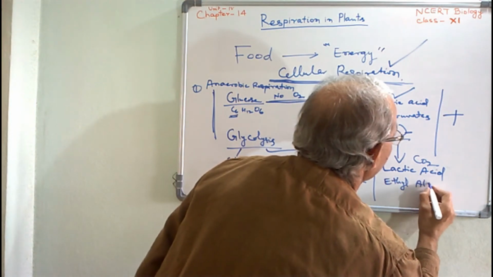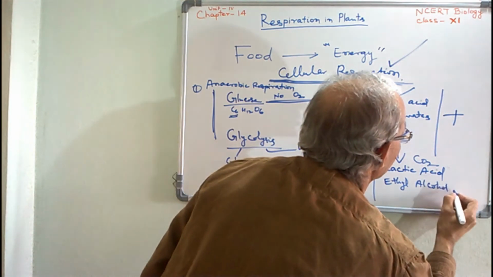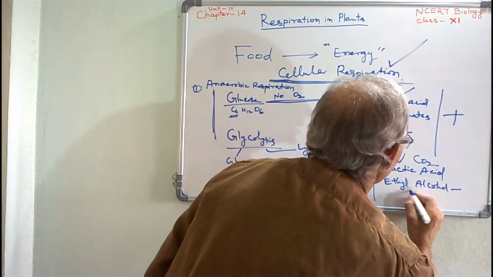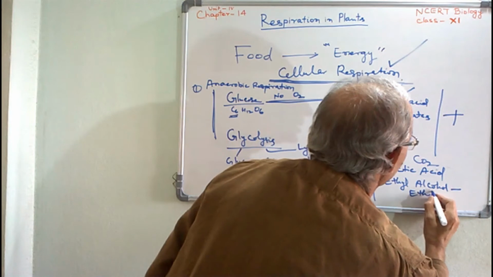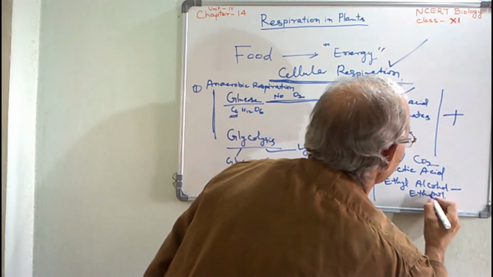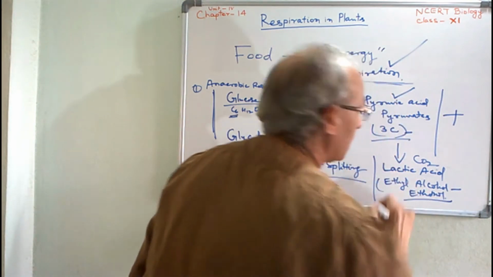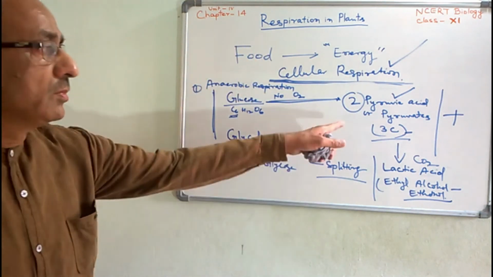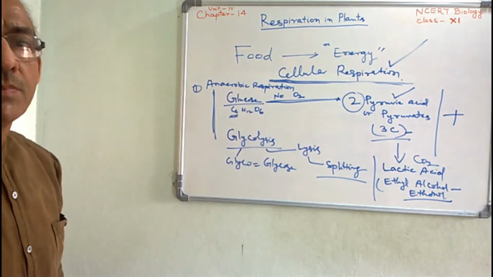Clear? So these are the intermediate substances which are formed in certain types of microbes.